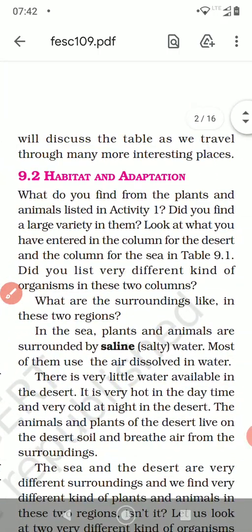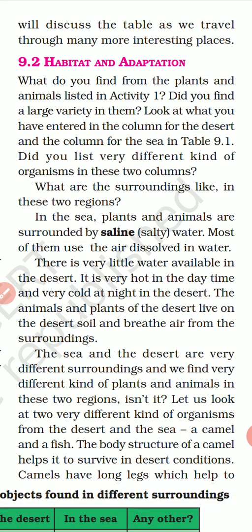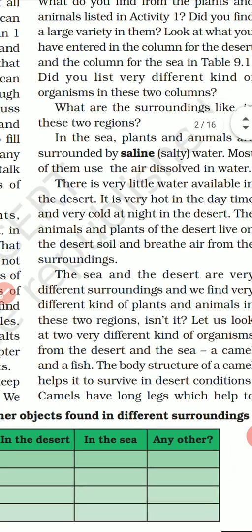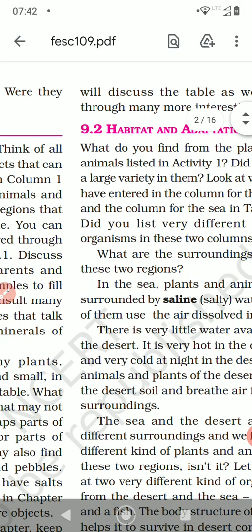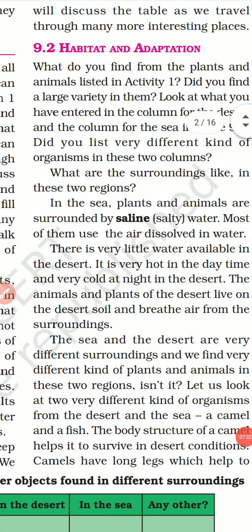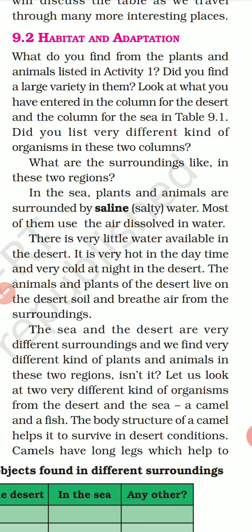Moving ahead, habitats and adaptations. What do you mean by habitat and what do you mean by adaptation? We all know what a habitat is. What do you find from the plants and animals listed in activity 1? Did you find a large variety in them?